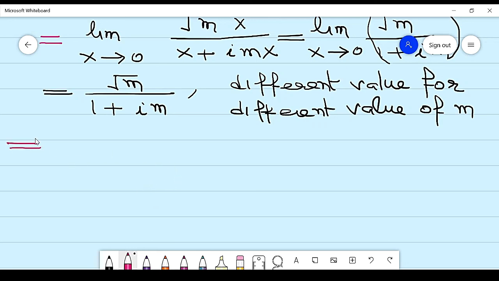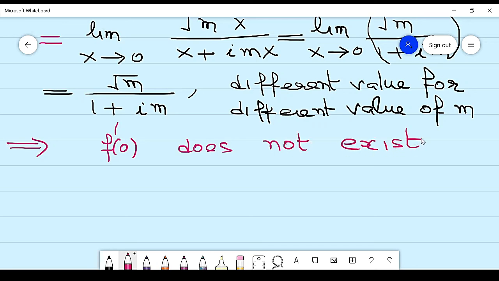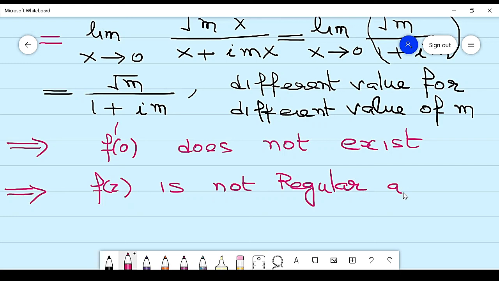So it implies this f dash 0 does not exist. If it is not differentiable at 0, it means not analytic. So it implies f of z is not regular at origin.